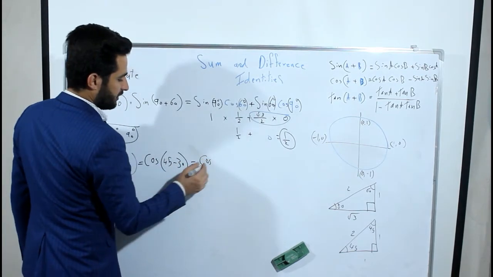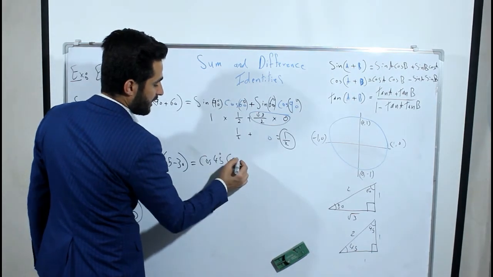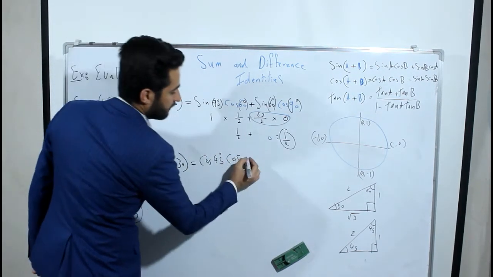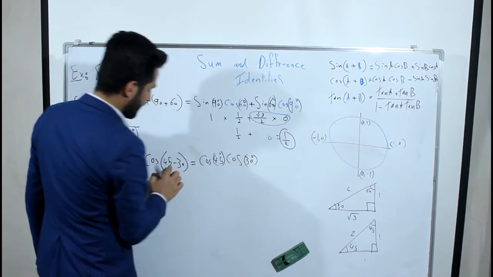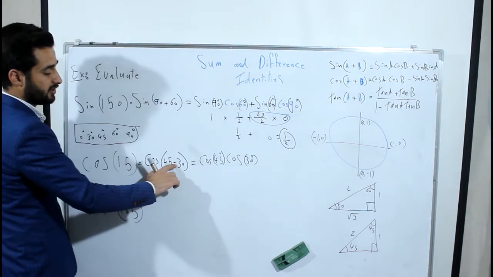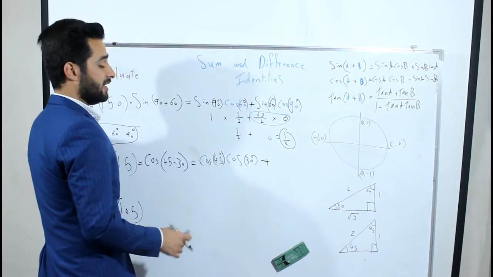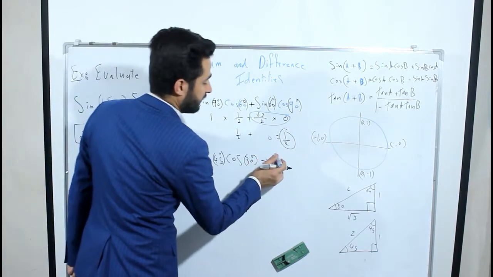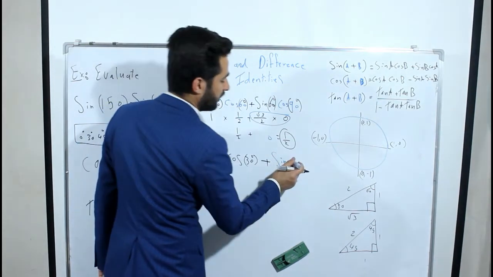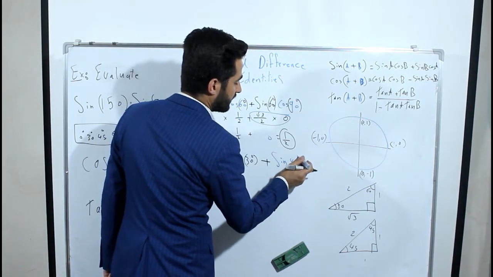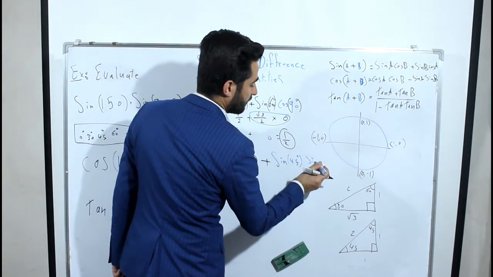Cosine 45 multiplied by cosine 30, and then he will change the sign to plus. And then if sine is kind, if sine has 45 or 30, he's going to take from him, sine 45 and sine 30.